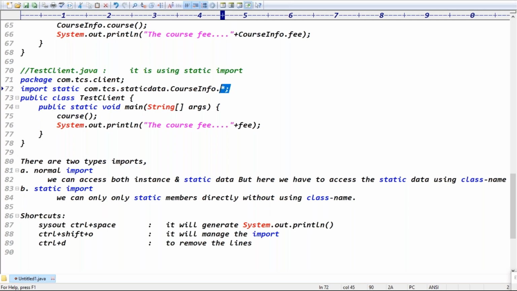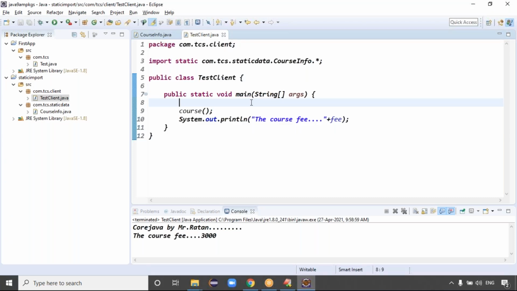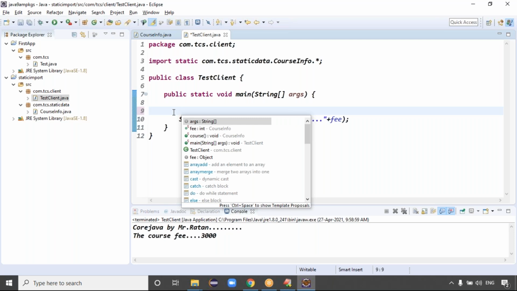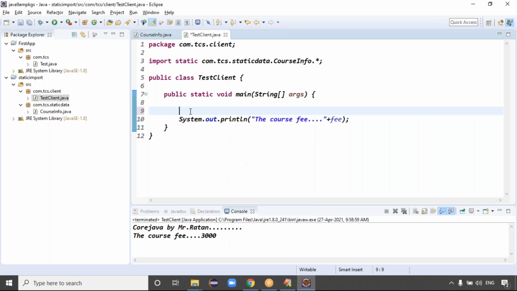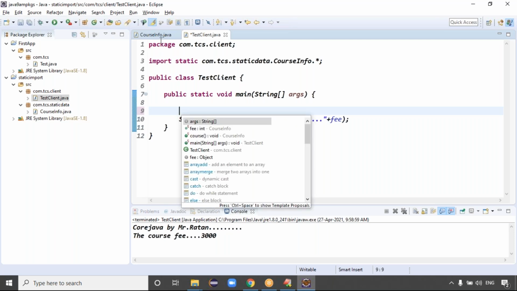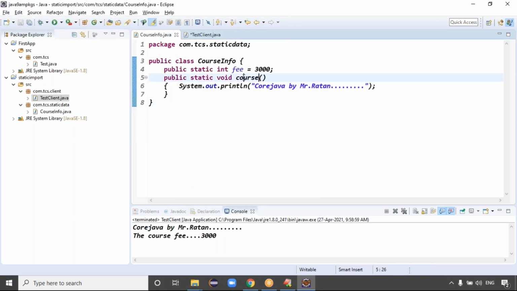See, import static is there, but how can we identify that Course is a method and some other classes are there? For example, A, B, C methods we can use in main. How can we identify it? Eclipse shows it. You just type Ctrl+Space automatically. If you type Ctrl+Space, basically CourseInfo is static data and course is a static method.